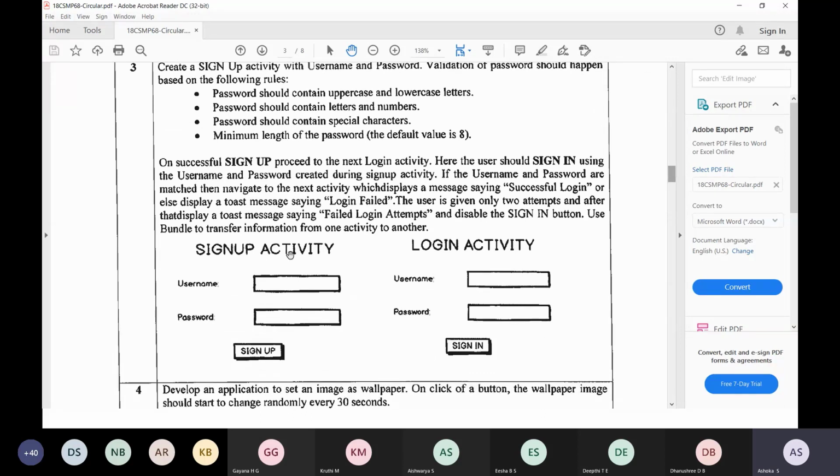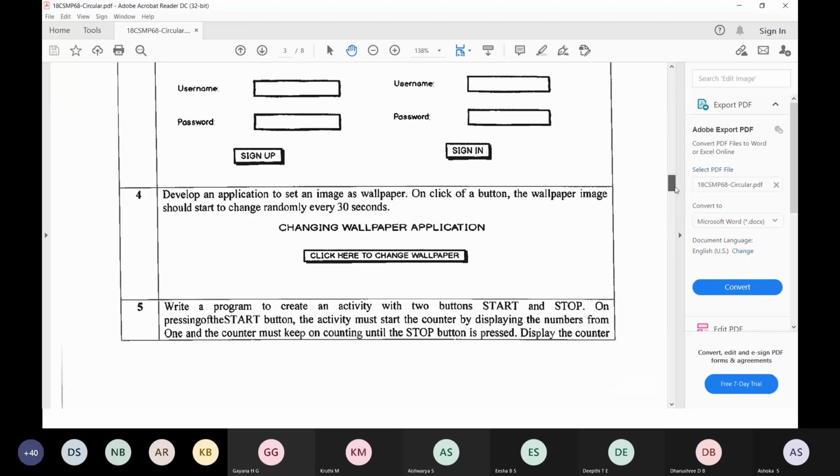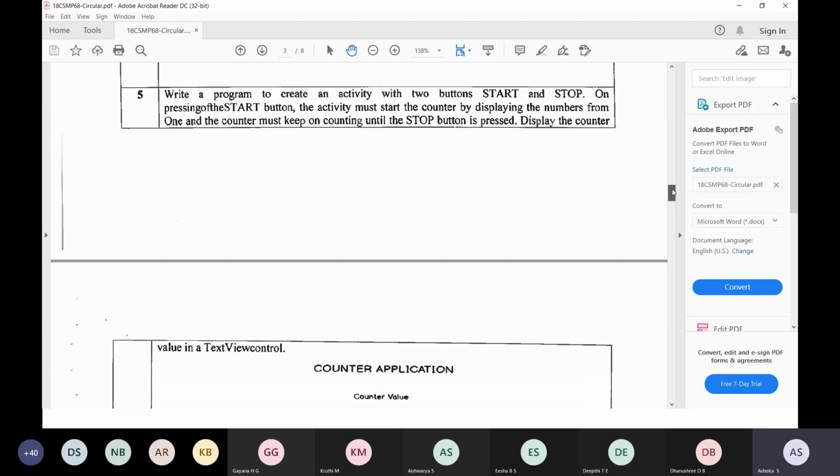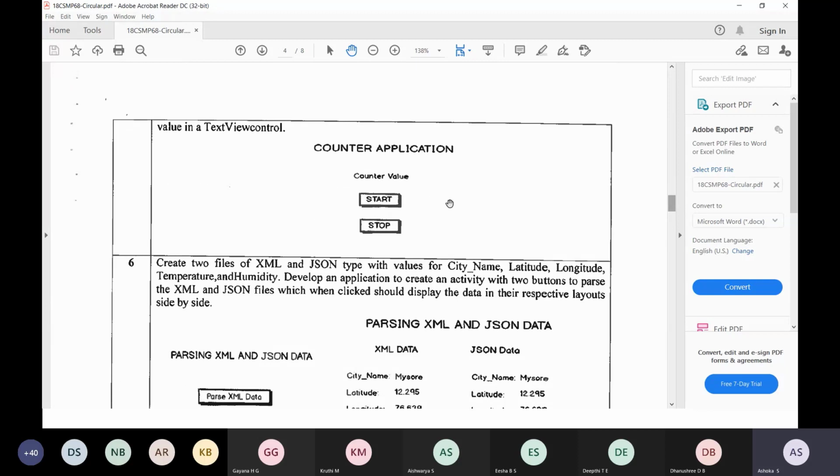We are going to create different activities, a sign up and a login activity. Just like an email, whenever you provide a username and password, you will be taken to a login. For that you are going to develop an app. Later we have an image wallpaper, which shows how to change the background image of the screen. Next, a simple counter application: if you press start, it starts counting, and if you press stop, it stops.